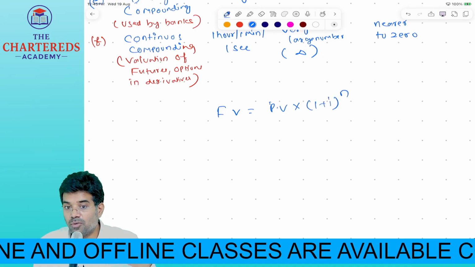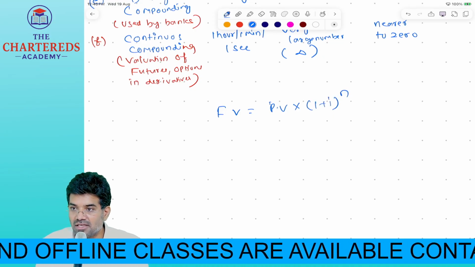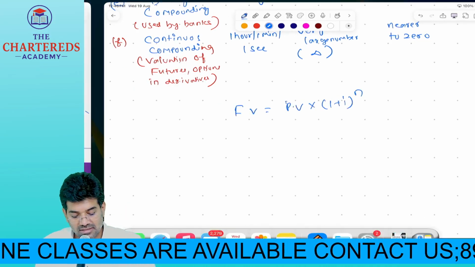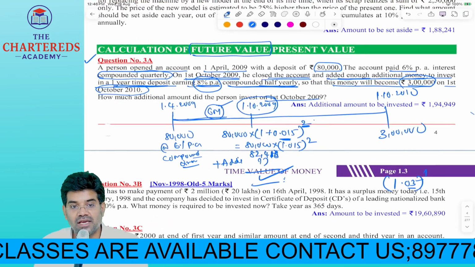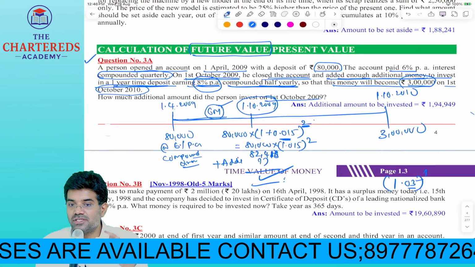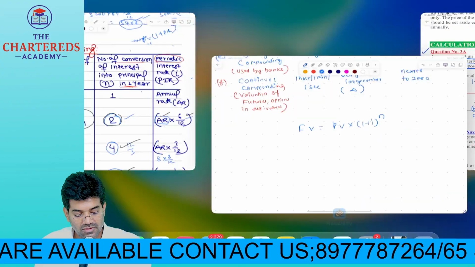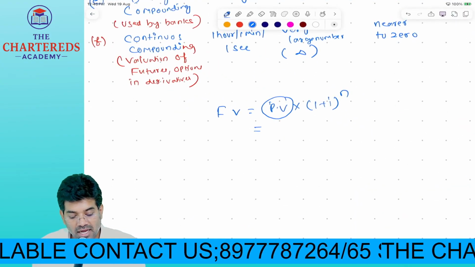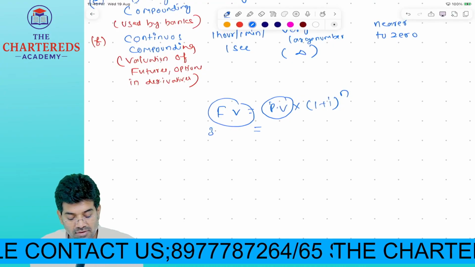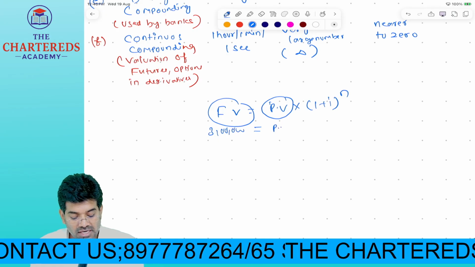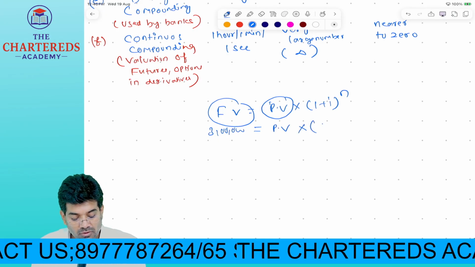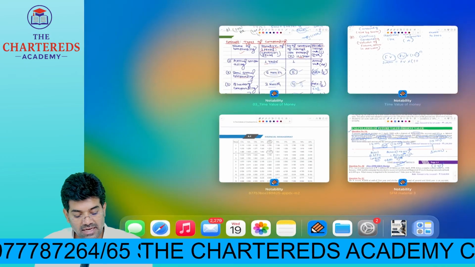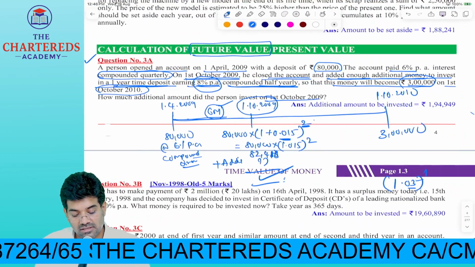But here compounding is happening more than once in a year or not? Tell me now. 1 year, but compounding is happening every, see here what he has given, half yearly. In 1 year how many 6 months you'll have? 2. So what I will do is, now I don't know what is the present value, but I know what is the future value. What is the future value? Present value I don't know, into 1 plus our interest now should be for 6 months. It is 6 months only.